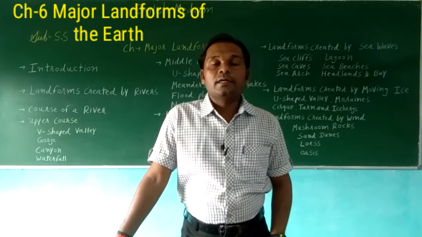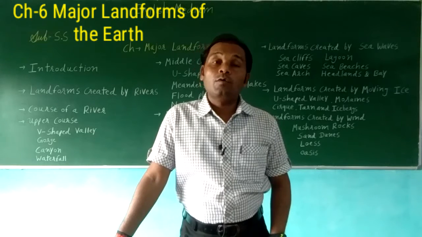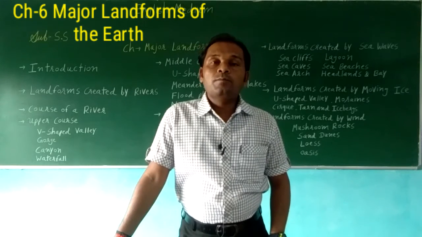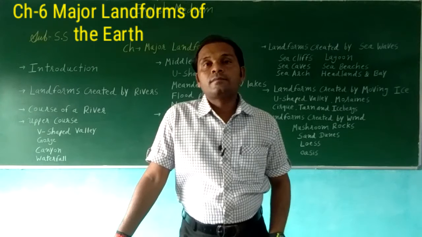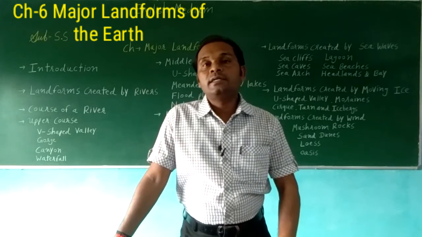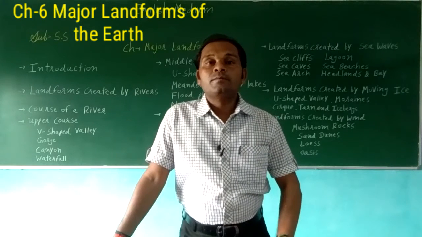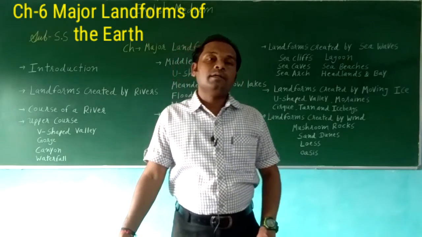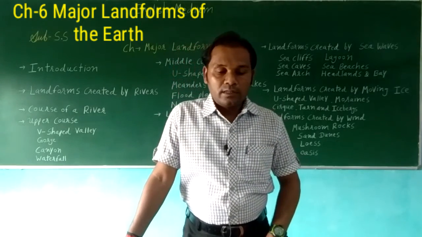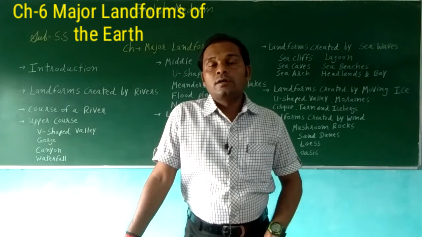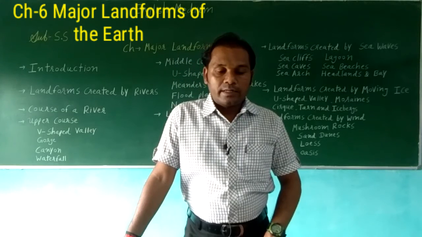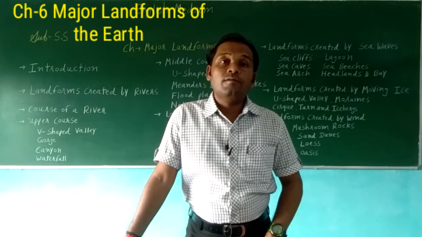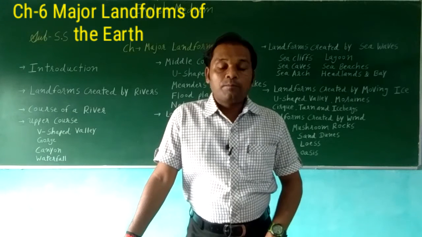Not all rivers form a delta. A river that does not form a delta flows directly into the sea, and at its mouth it gradually widens into a funnel shape.